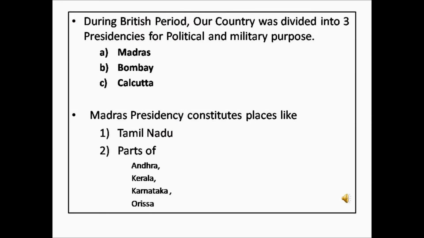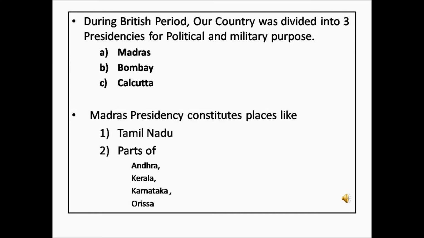During the British rule in India, India was divided into three main presidencies. That is, they divided the whole country into three parts called the presidencies. They divided it for their political and military purpose in order to make their administration tasks better, and also to make it easy, they divided the whole country into three presidencies, namely Madras Presidency, Bombay Presidency and Calcutta Presidency.